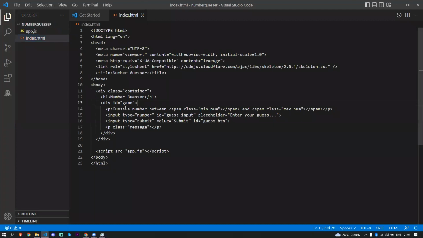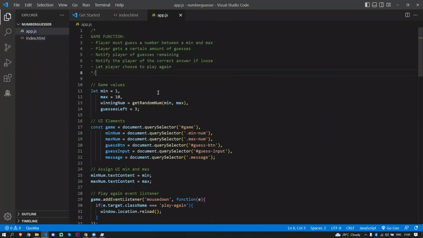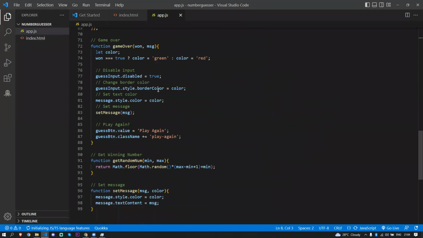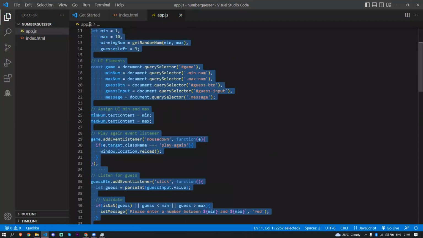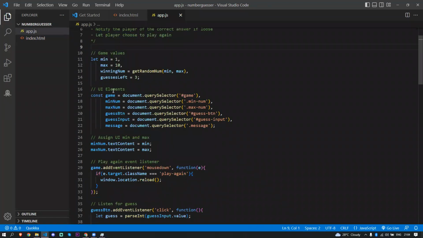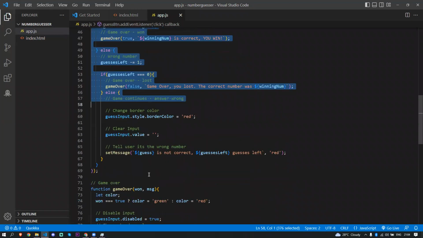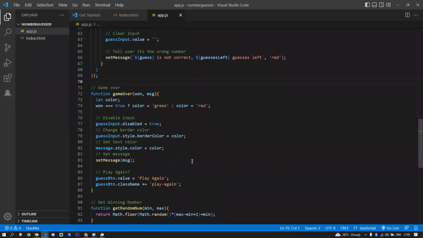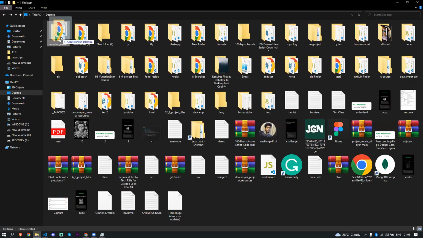If you see, I have some paragraph and also the input, then a submit input and the paragraph to show the message. The app.js, I'm not going to explain. This is very simple code, only 100 lines. Just go and take a look at what I did here. If you understand this, you probably have a good understanding of some functions, event handling and if statement things. So try to learn all these things. Once you're done, you're almost good in programming.